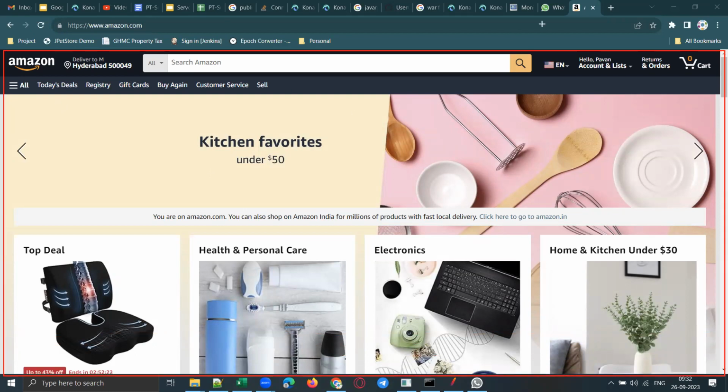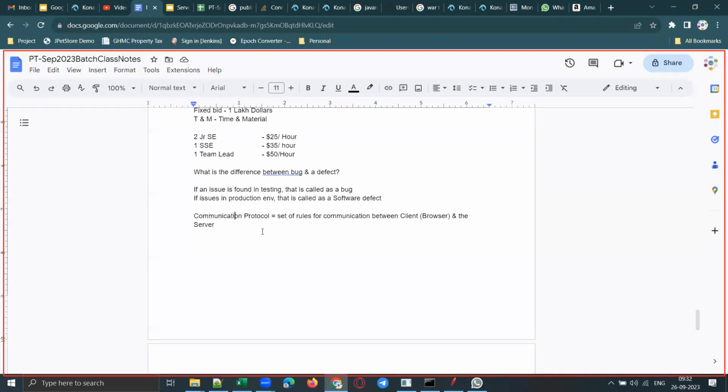Clear, guys? What is meant by an HTTPS request and what is a response? HTTPS request and HTTPS response. Okay, so a request is something which we send from the client or browser to the server. A response is something that we receive from the server.